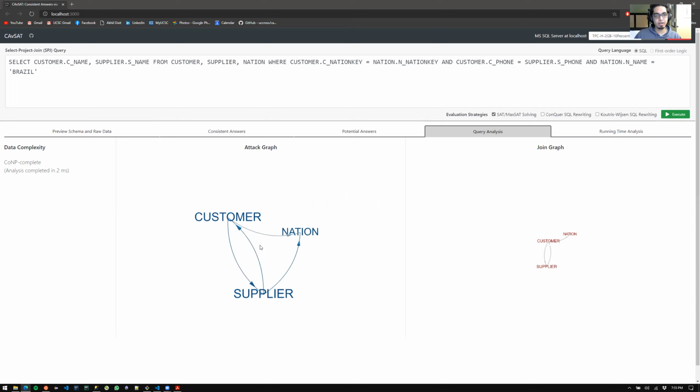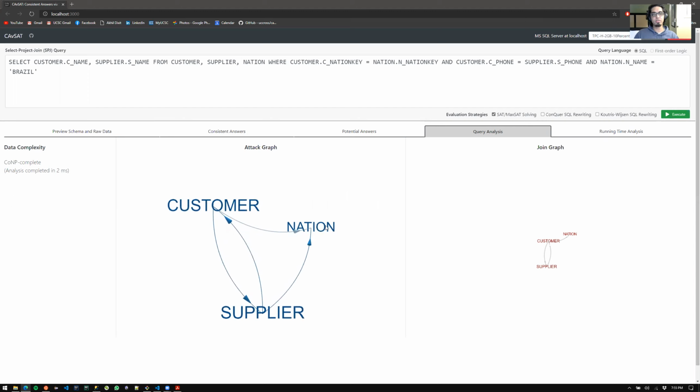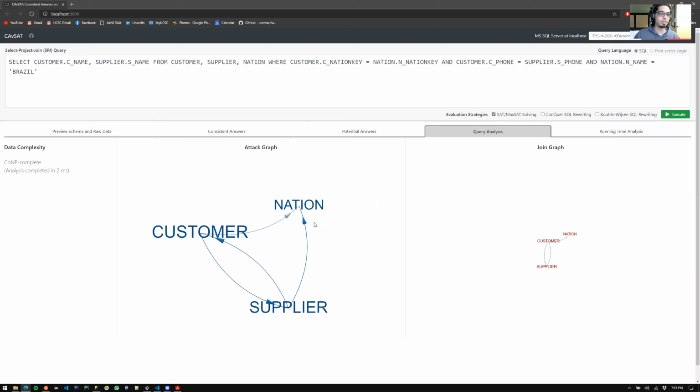And this is due to the fact that we have this very nice tool called attack graph. So from a query, you can build this attack graph, and the idea here is properties of cycles in the attack graph give you an idea. The properties tell you the complexity of the query. So you see there is a cycle between the nodes customer and supplier, which are the tables participating in the query. And because of this cycle, this query is coNP-complete.